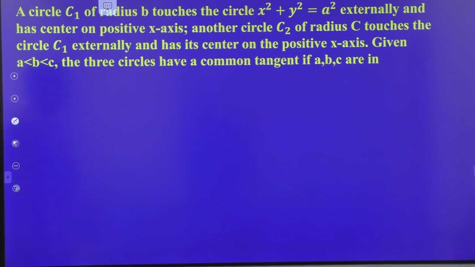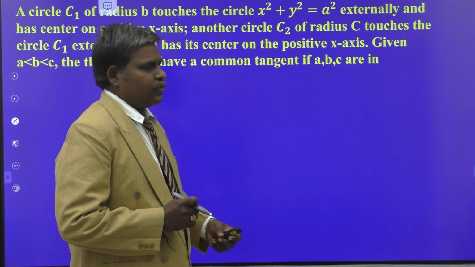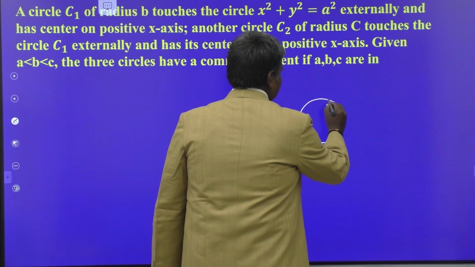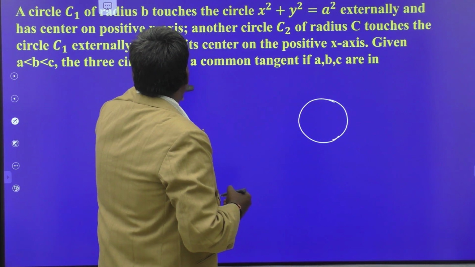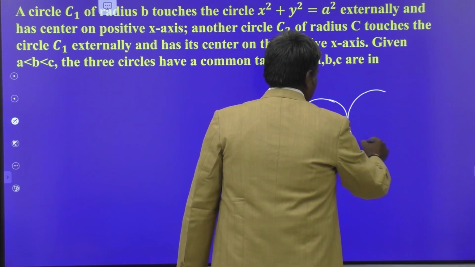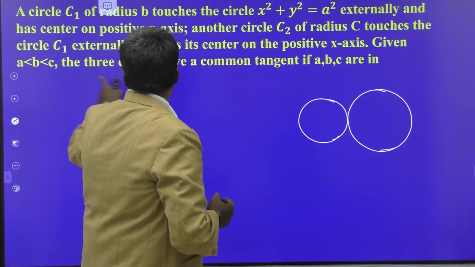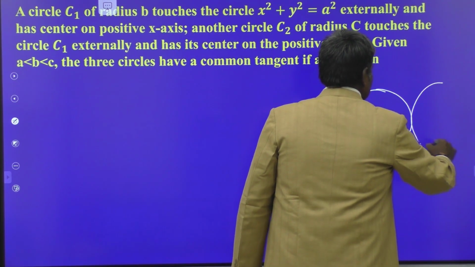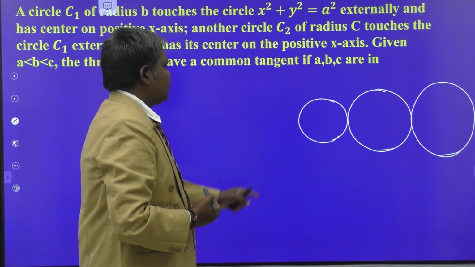A circle C1 of radius B touches the circle x square plus y square is equal to a square. First of all, x square plus y square equal to a square is in this manner. And another circle, that is C1, is the circle of radius B, touches externally. I am drawing a larger circle than this one because A is less than B. And again the third circle C2 of radius C, like this, touches this one.